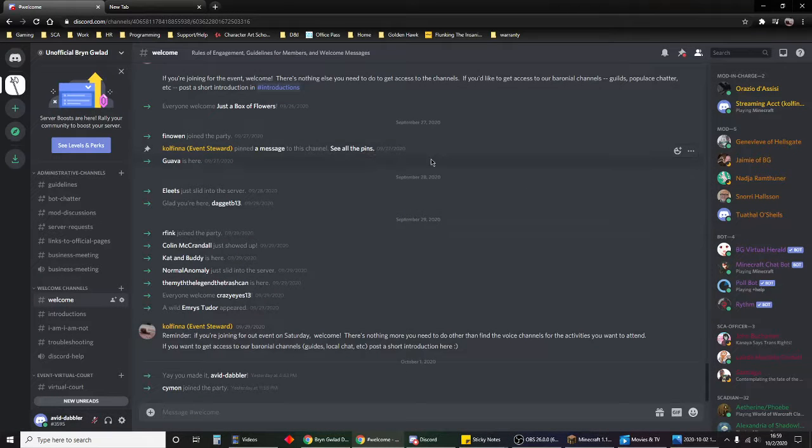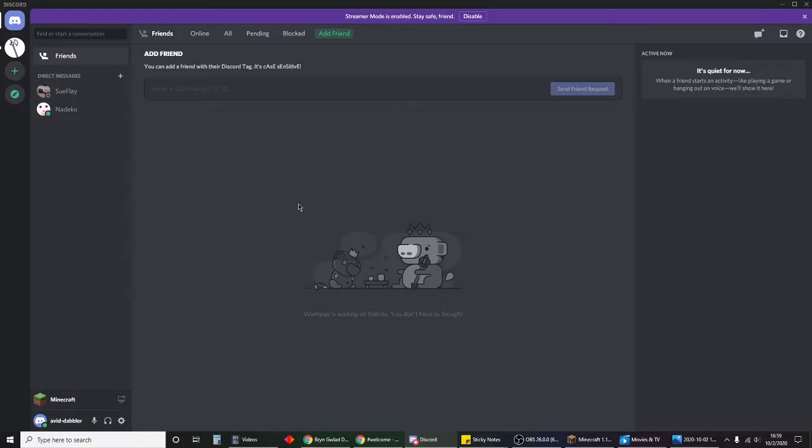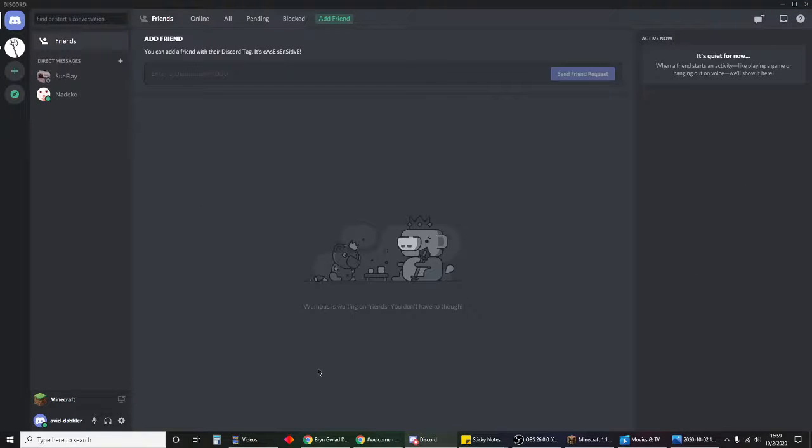This is one of the interfaces you can have. I also have opened Discord, the desktop application, which we recommend. It works very well for the most part. The interface looks very, very similar, and I'm going to show you around. Discord, on any application that you use, will have the same basic layout.